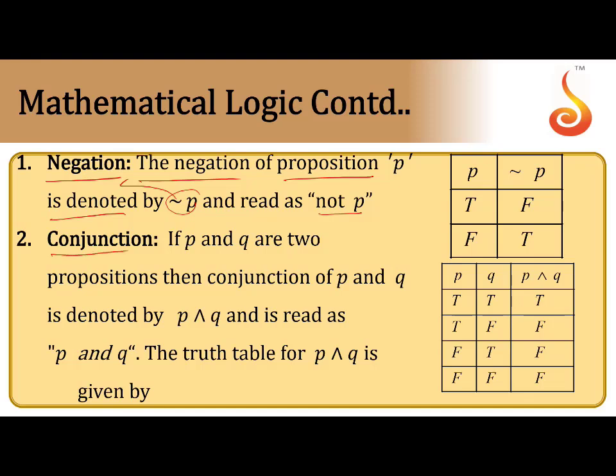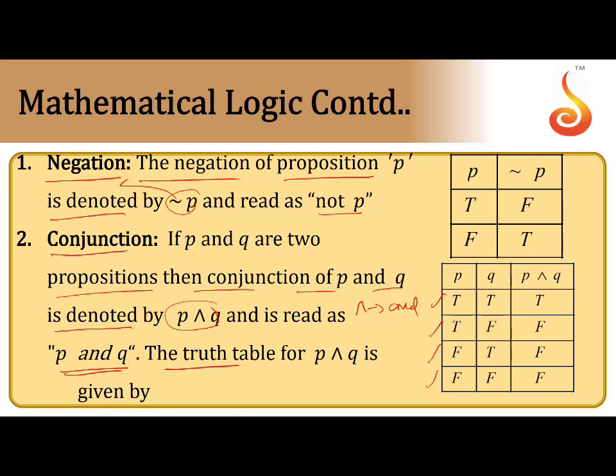Next, conjunction. If P and Q are two propositions, then the conjunction of P and Q is denoted by P and Q, and read as P and Q. The truth table for P and Q has the combinations TT, TF, FT, and FF. How to remember this?